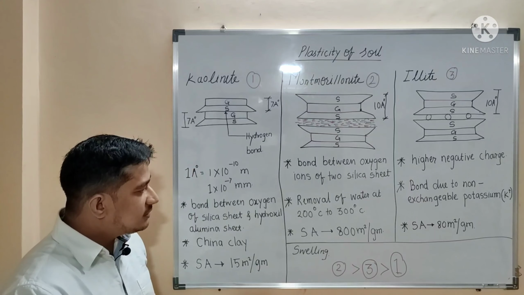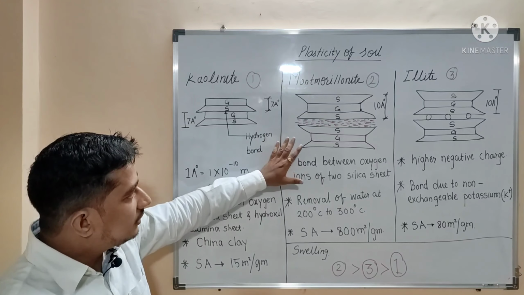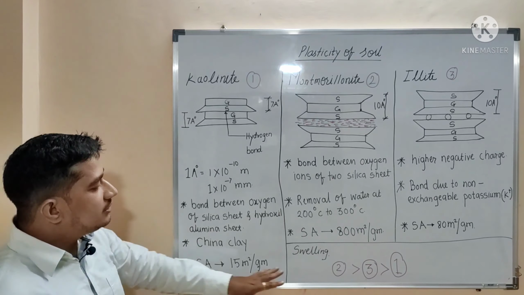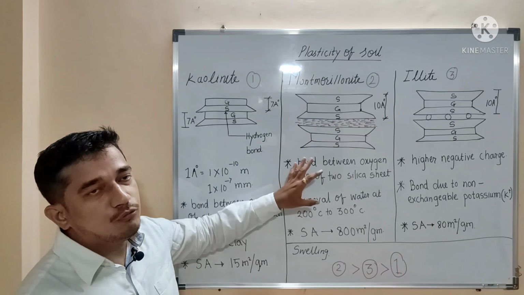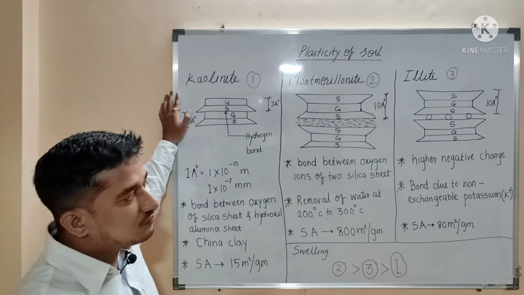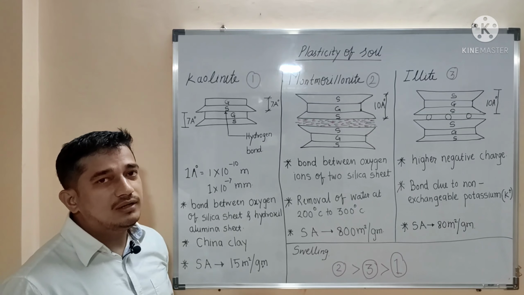So if we consider specific surface area, montmorillonite has the highest, then illite, then kaolinite. Considering swelling characteristics, montmorillonite will swell more, then illite, and then kaolinite. So these are the minerals that are generally present in clay.